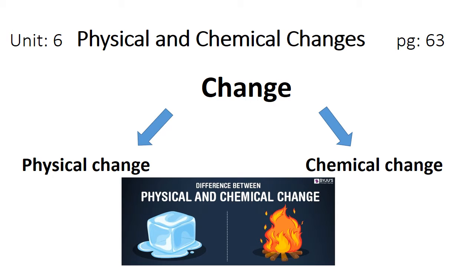Start with unit number 6, page number 63, and our topic for today is physical and chemical change. Basically, when you talk about changes, there are two types of changes. One is physical change, and the second one is chemical change. The word change means to change from one state to another and also have different changes in the body. So today we are going to discuss in detail what a physical change is and what a chemical change is, and how we see these changes in our daily life.